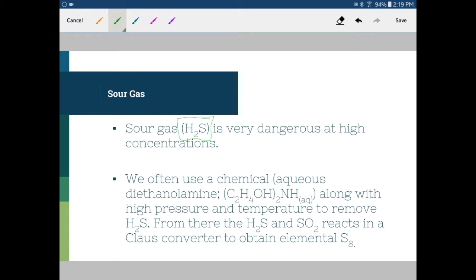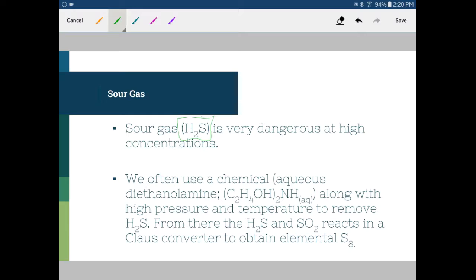Now, people that work in the oil field have to get very specialized training and often have to use, if they're working in a sour field, proper personal protective equipment in order to work in that field and proper training to work in that field. So we often call this H2S our old stinky egg gas, and you probably will be familiar with this, especially if you're from Alberta, understanding what sour gas smells like.